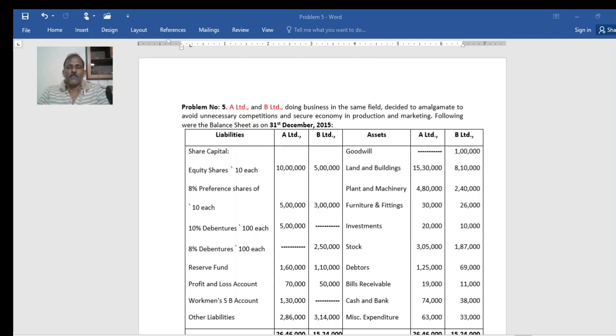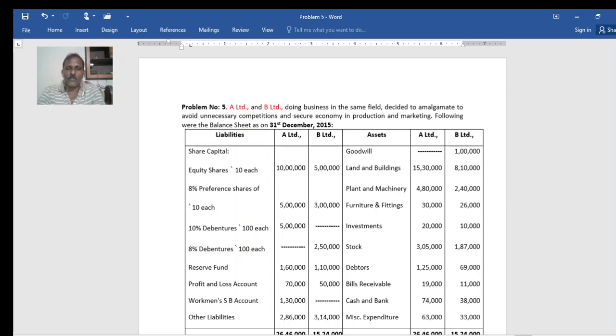In this session, we shall see one more problem on amalgamation. This problem seems to be very comprehensive and a little bit lengthy. Let me read out the problem, just go through. Problem number 5: A Limited and B Limited, doing the business in the same field, decided to amalgamate to avoid unnecessary competition and secure economy in production and marketing. Following were the balance sheets as on 30 September 2015.